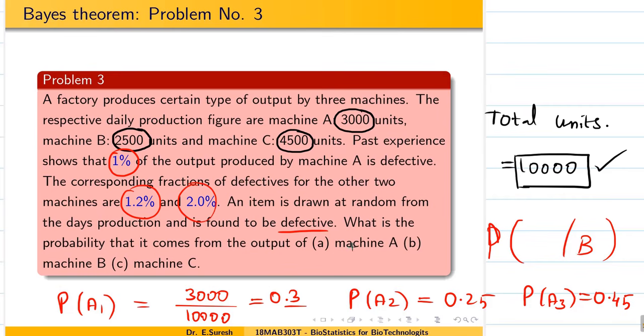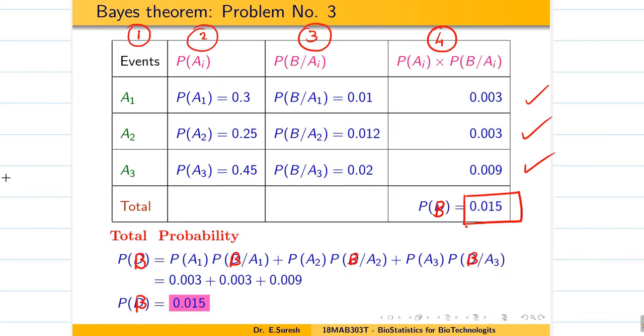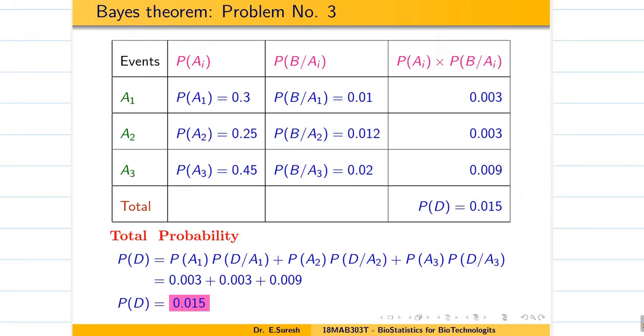What is the probability that the item comes from machine A, B and C? Okay, now you see we are using A, B, C for machines, so we are using D for the defective item. That's okay, good. So that means this is correct. Here I have to change it. It should be defective item. Okay, this is correct then. You should be careful about your notations. Here I am going to change this to defective item because A, B, C are the machines.